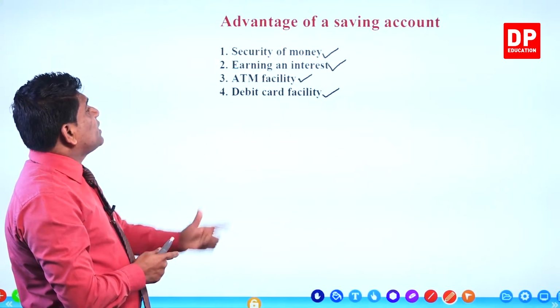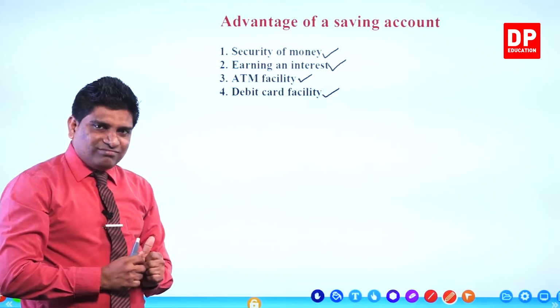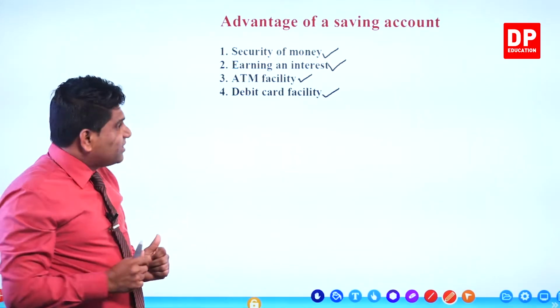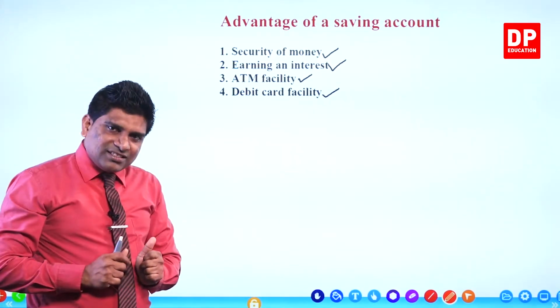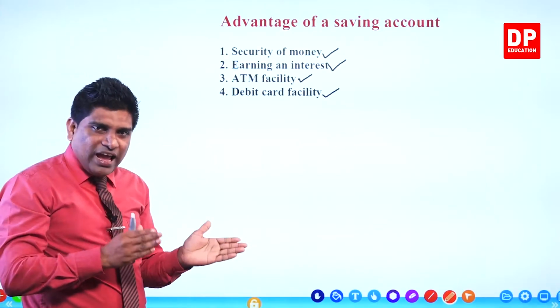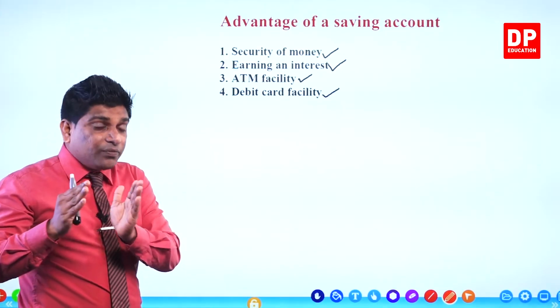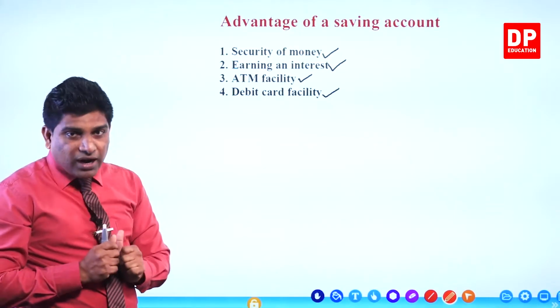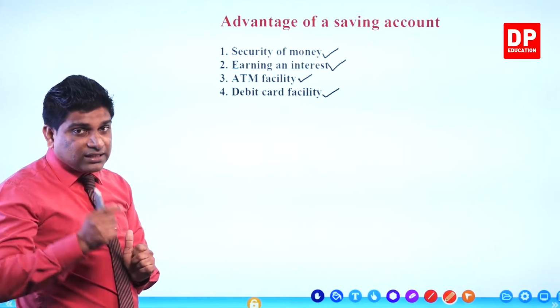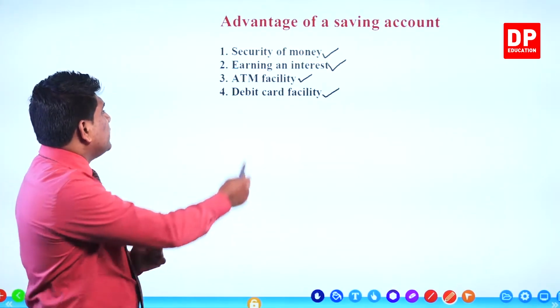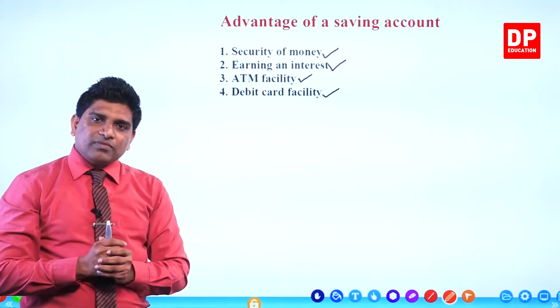Repeat it. Security of money: you can protect your money. Then earning an interest: the bank will give interest income for you for the available money in the savings account. The other advantage is the ATM facility.